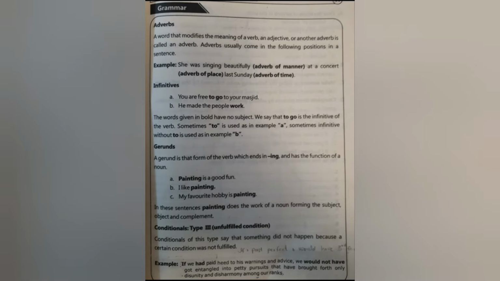We know that an adverb is a word that modifies a verb and gives us extra information about the verb. A verb performs an action in a sentence, and the extra information about what kind of action is being done, where an action is being done, how an action is being done, at what time, is all extra information about that action, which modifies a verb. So that is how an adverb is a word that modifies the meaning of a verb, an adjective or another adverb.